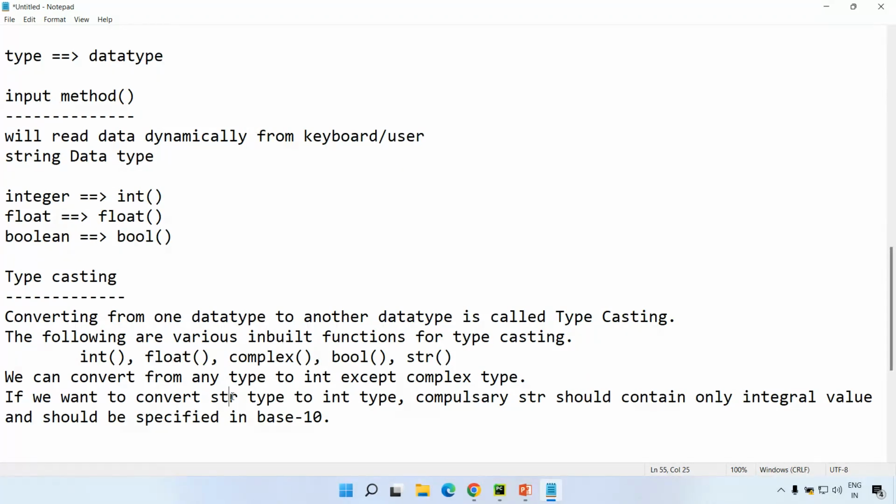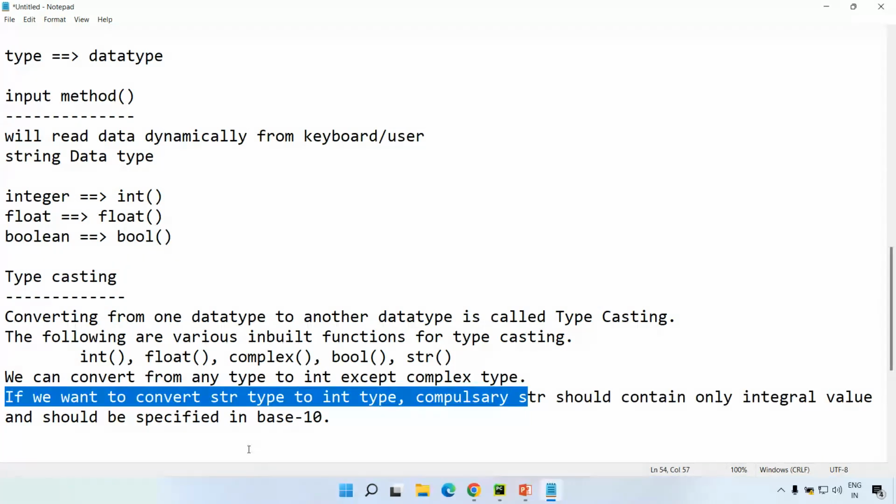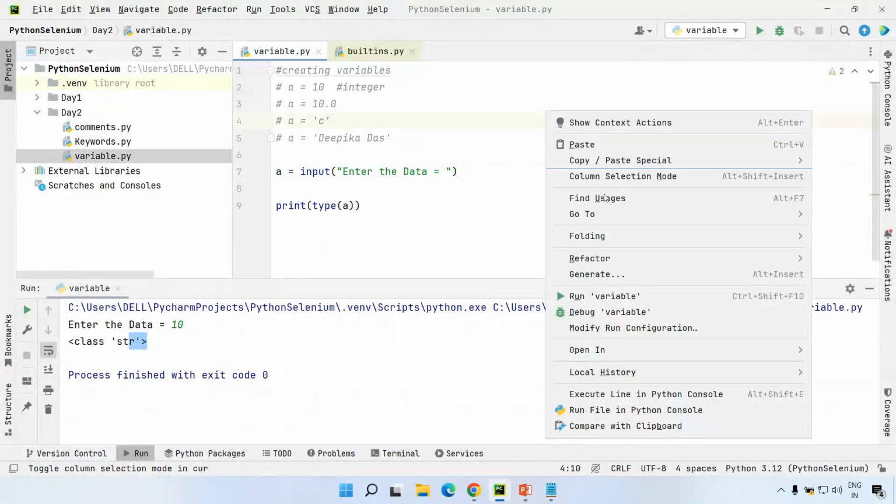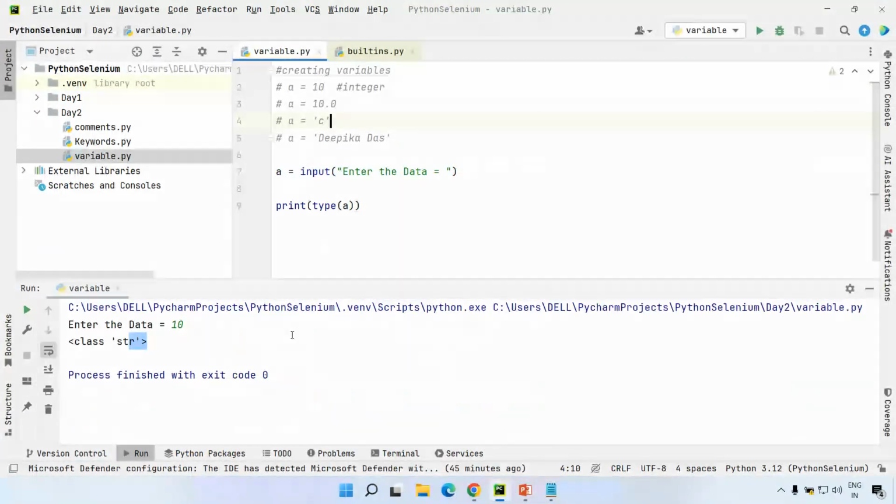If you want to convert a string to integer data type, compulsorily the string should contain only an integer value, and it should be specified in base 10. So what this point says, let us execute this one more time. Right click, run variable. I'm just specifying Bilal was born in 1960, and I'm clicking enter on my keyboard.